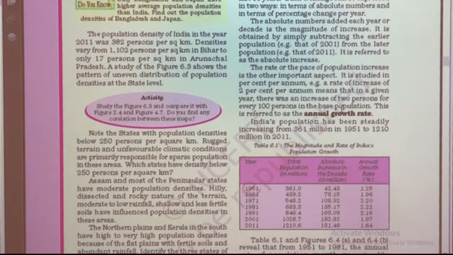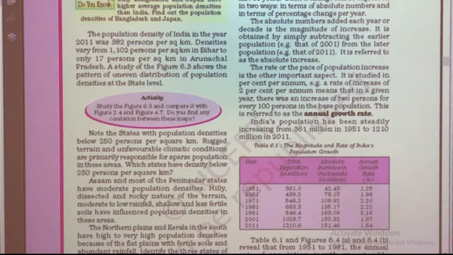In every year, how many people are added for every 100 persons? If 2%, 2 people added means 100 plus 2, 102. If 3%, then 100 plus 3. Just like that we calculate the annual growth rate.